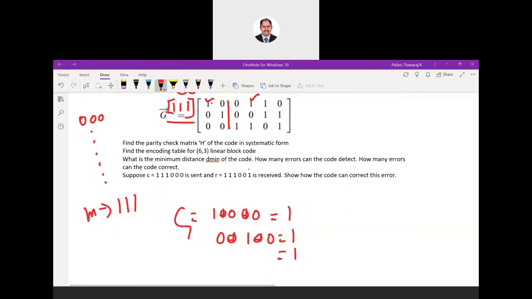So this is going to be 1 XOR 0 XOR 1. Okay, which is 1 XOR 0 is 1. 1 XOR 1 is 0. Okay, next for this one,